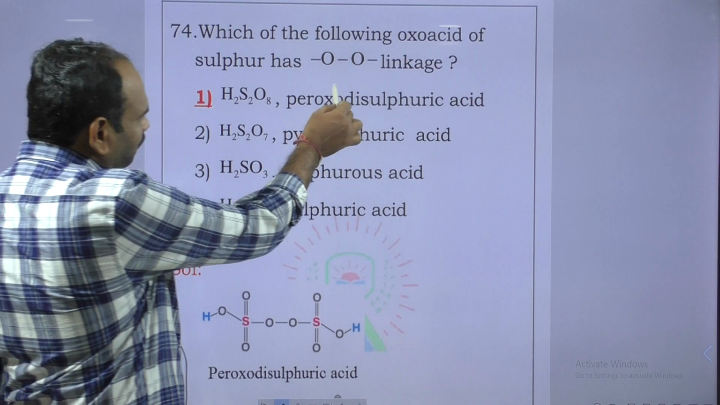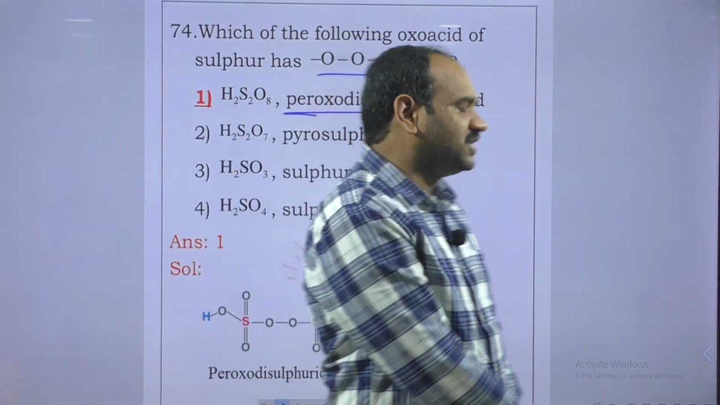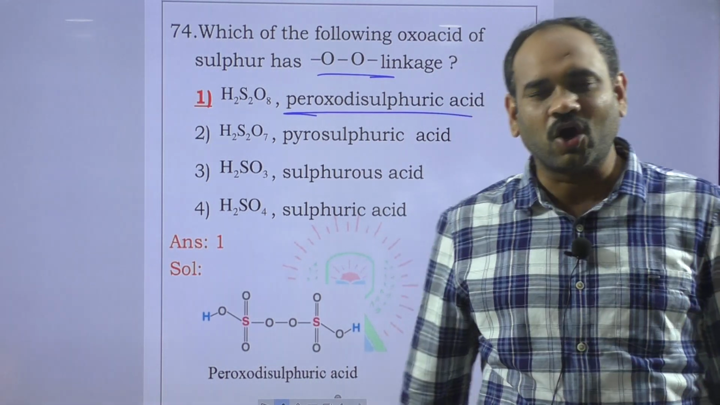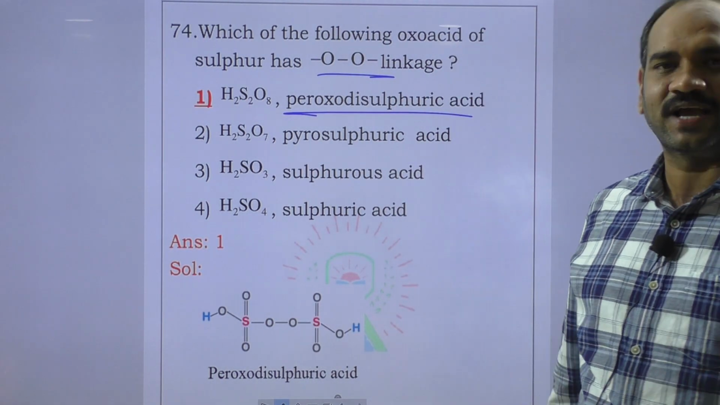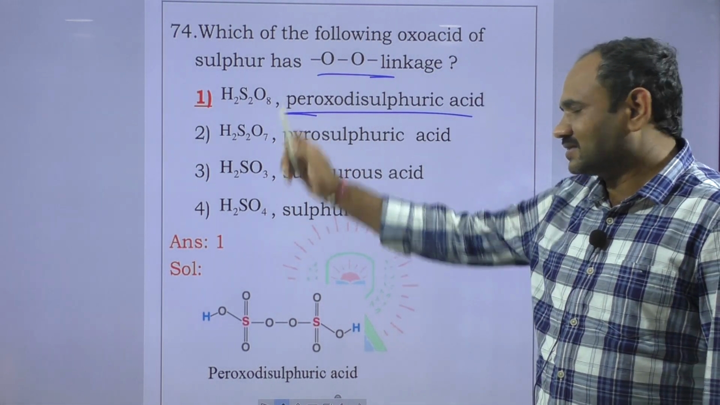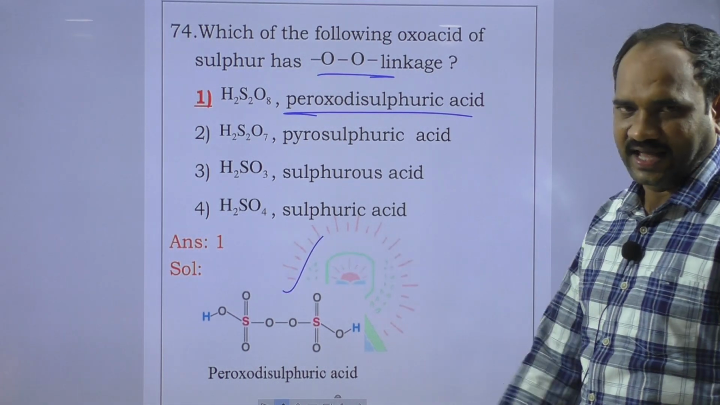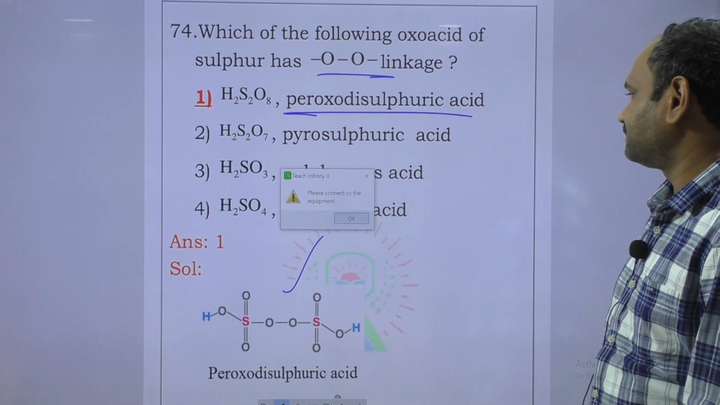peroxysulfuric acid. Which of the following contains peroxy linkage? In the name it is given peroxydisulfuric acid. Peroxy, that's why it must contain peroxy linkage. That's why the answer is H2S2O8. The structure of peroxydisulfuric acid is like this. Next question.